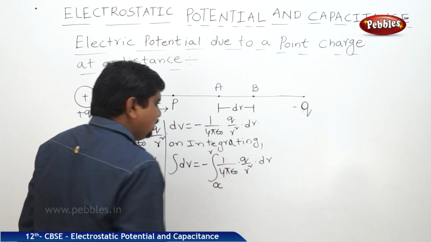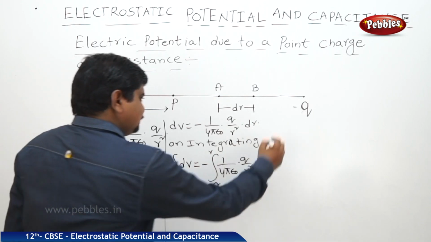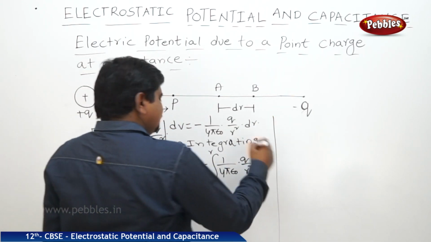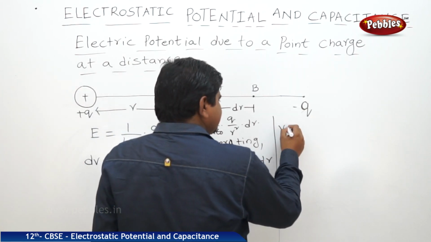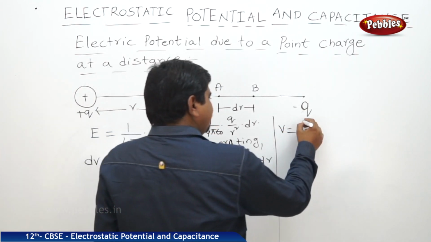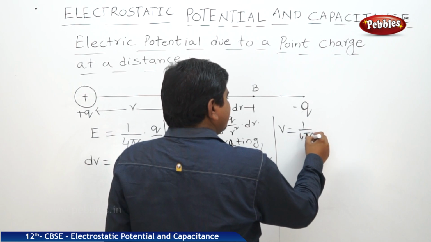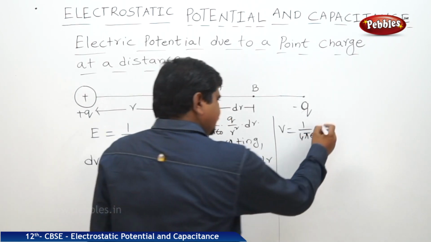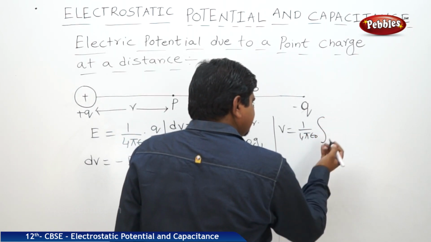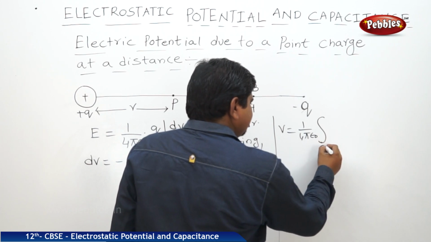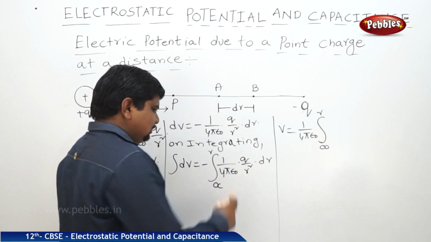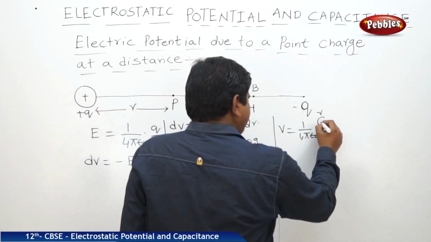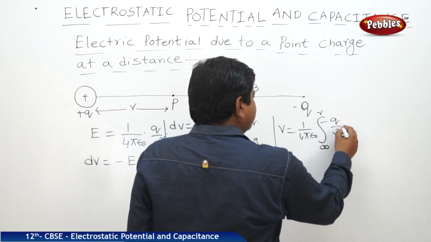Infinity to r. Now please see the equation. Integral dV, integration and derivation will cancel out. Therefore, V is equal to 1 by 4 pi epsilon naught, which is the constant, then again apply the integration from the limits infinity to r of minus Q by r square dr.